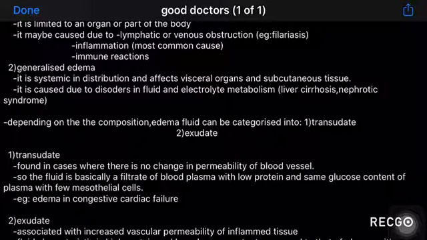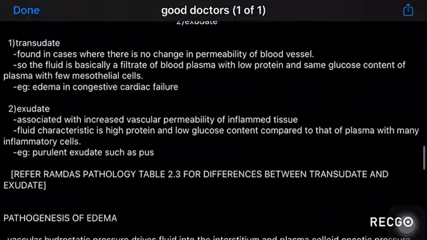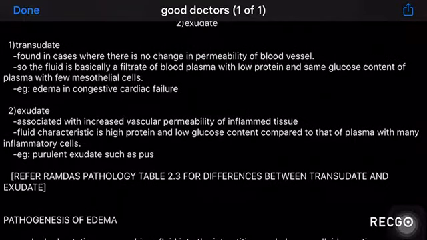Depending on the composition, edema fluid can be categorized into two: transudate and exudate. Transudate is found in cases where there is no change in permeability of blood vessels. So the fluid is basically a filtrate of blood plasma with low protein and the same glucose content as plasma, with a few mesothelial cells. An example is the edema in congestive cardiac failure.